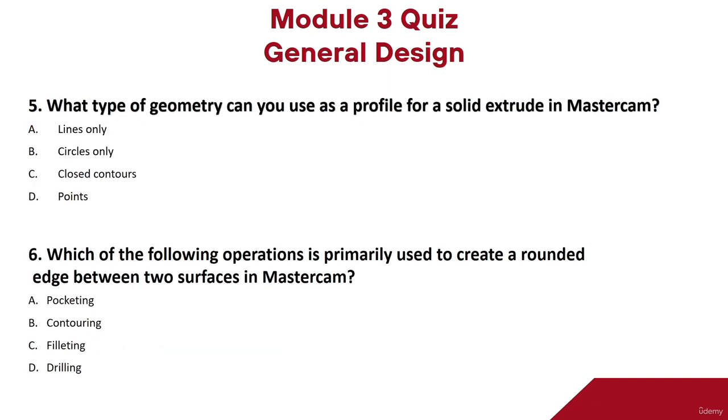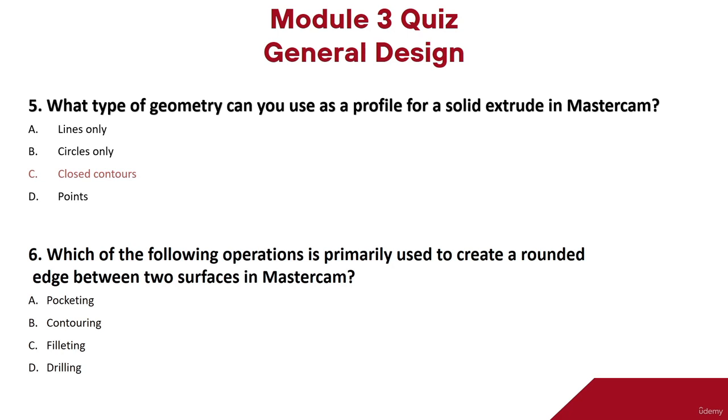Now let's move towards another question. What type of geometry can you use as a profile for a solid extrude in Mastercam? Option A, lines only. Option B, circles only. Option C, closed contours. Option D, points. So the right answer to the question is option C, closed contours.